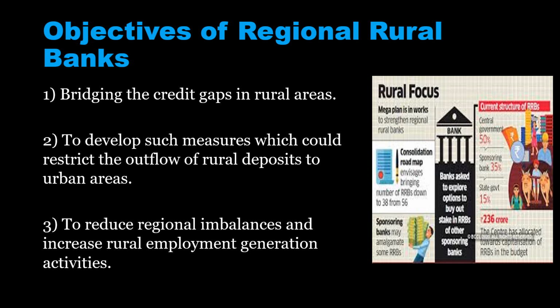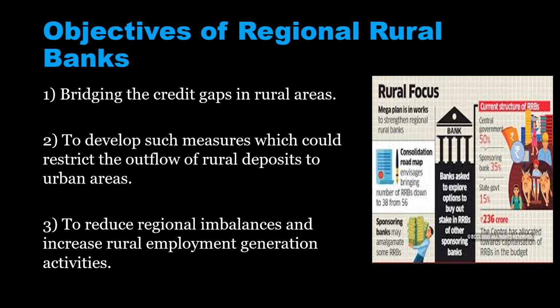Next, to develop such measures which could restrict the outflow of rural deposits to urban areas. If there is no bank on the rural side, they will deposit all their money in urban areas. That means in rural areas the money flow will become very low.